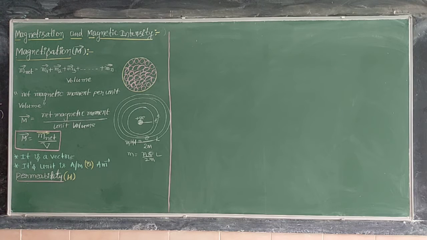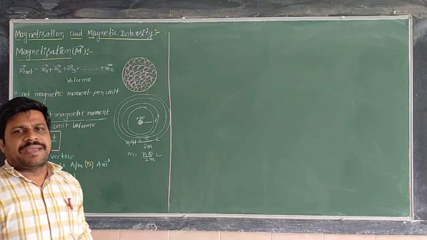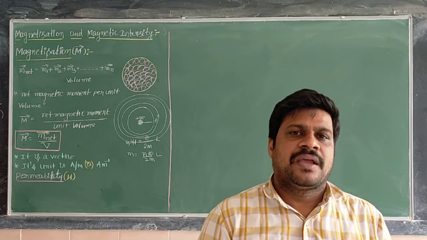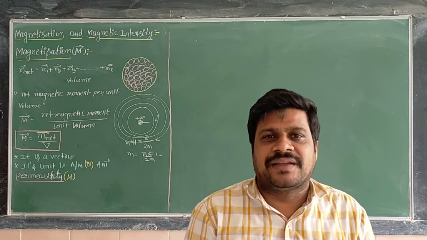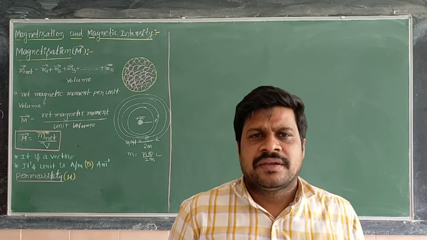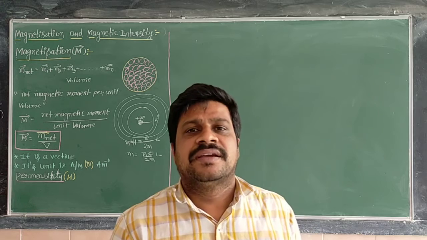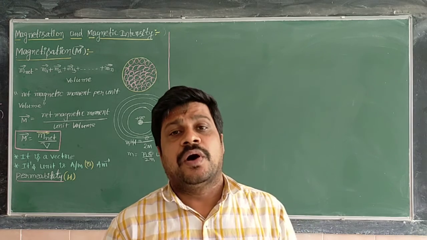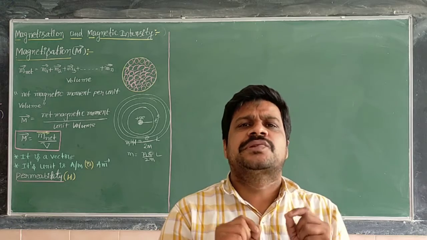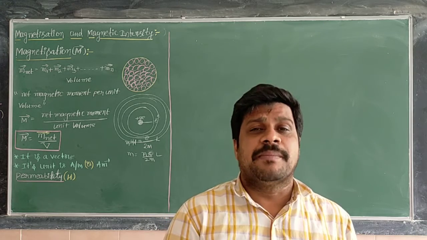What is permeability? Suppose any magnetic material is there; in that magnetic material, how many magnetic field lines pass through, we don't know. Every material has its ability to allow the magnetic field lines to pass through it, which is called permeability.